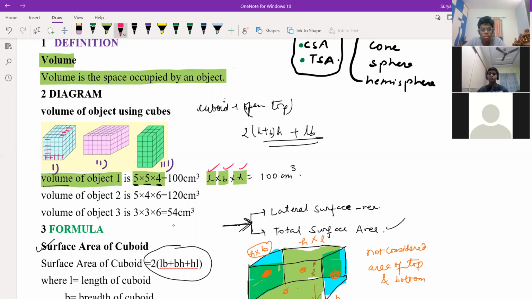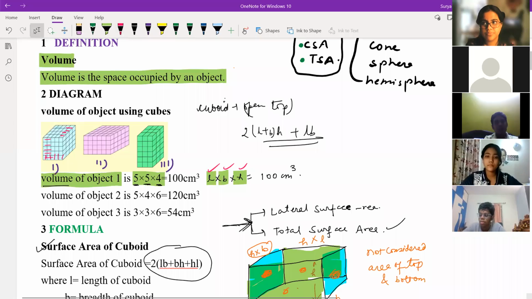Vivek, Sai Charan, Pulastya. Don't off your camera, children, otherwise remove from the meeting. Remember.